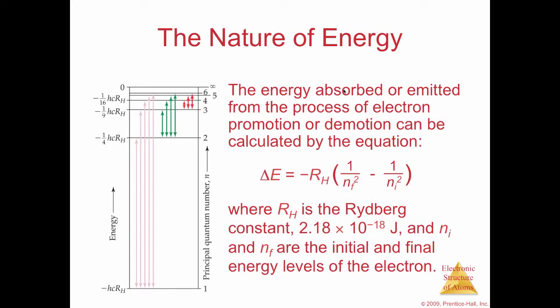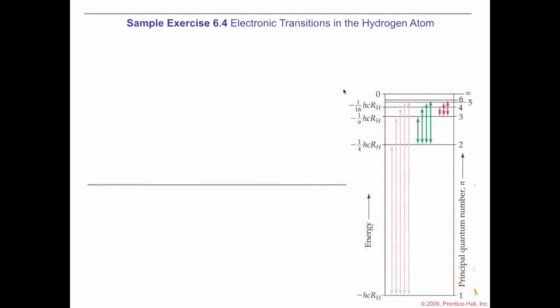The energy absorbed or emitted from the process of electron promotion or demotion can be calculated by the following equation, where R sub H is the Rydberg constant, 2.18 times 10 to the negative 18th joules, and n_i and n_f are the initial and final energy levels of the electron.